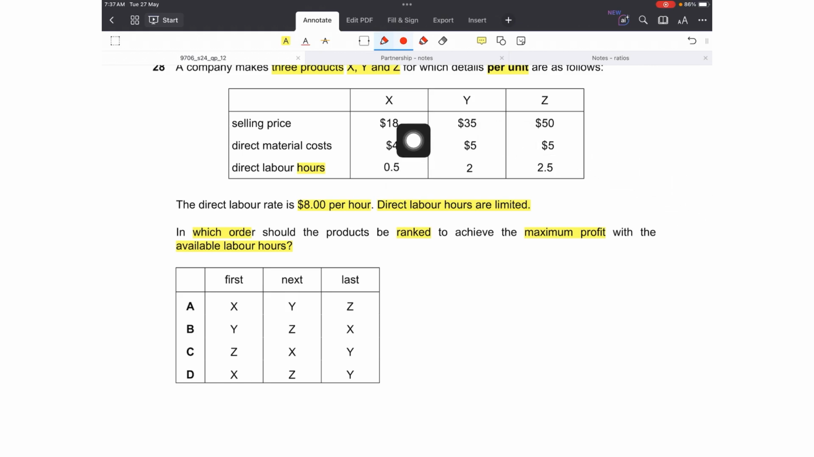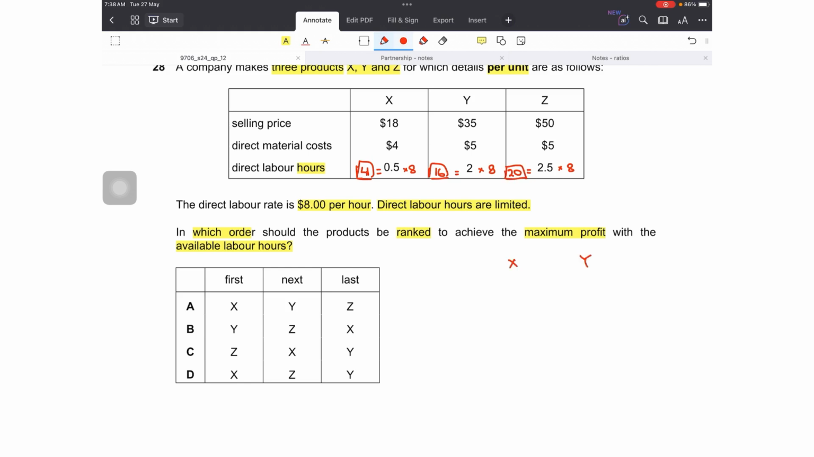For contribution per unit, we subtract all the variable costs from the selling price. So selling price minus direct material minus labor cost. Labor cost isn't given directly, we have to find this out. If 0.5 hours are used for X and the rate per hour is 8, 0.5 into 8 would be $4 labor cost per unit. For Y, 2 hours multiplied by $8, the cost will be 16, and for Z, 2.5 into 8 would be $20.